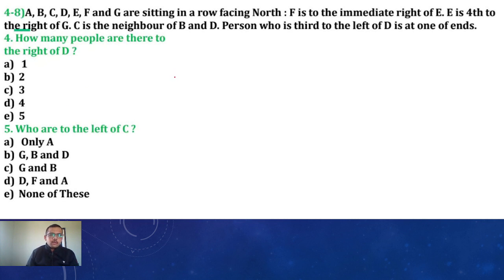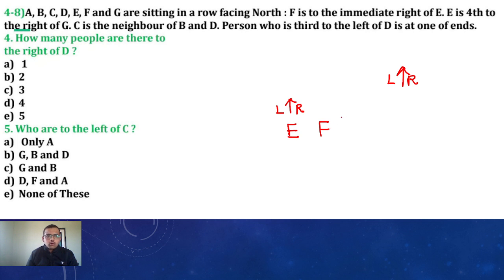They say that A, B, C, D, E, F and G are sitting in a row facing north. North means up. This is right, this is left. Okay. F is to the immediate right of E. E's immediate right is F. Okay.